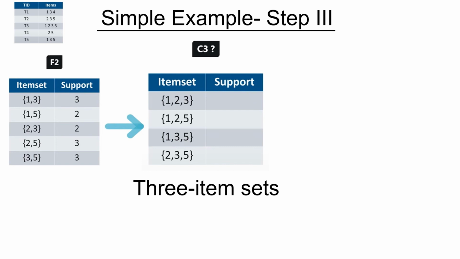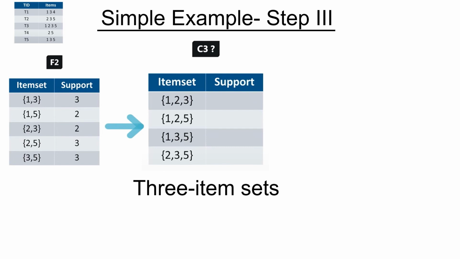And now we need to calculate the support values of each of these. Now 1 2 3 occur together in transaction number 3, so they occur only once. 1 2 5 also occur only once, and that's in transaction number 3. 1 3 5 occur twice, in transaction 3 and transaction 5. Similarly, 2 3 5 occur together in T2 and T3. So 1 2 3 has a support value of 1, 1 2 5 has a support value of 1, 1 3 5 has a support value of 2, and 2 3 5 has a support value of 2.